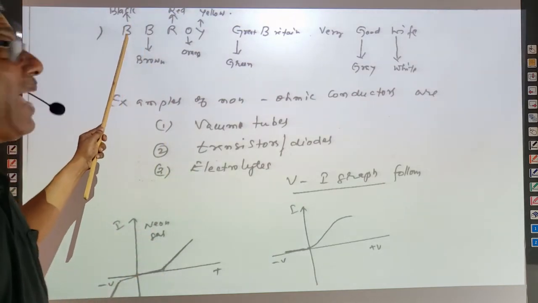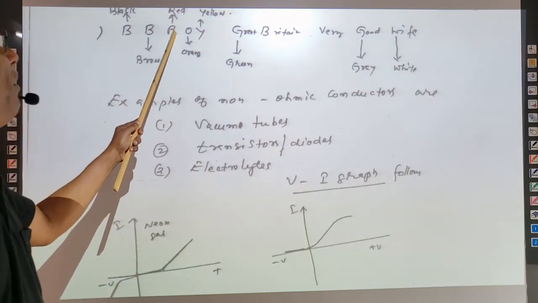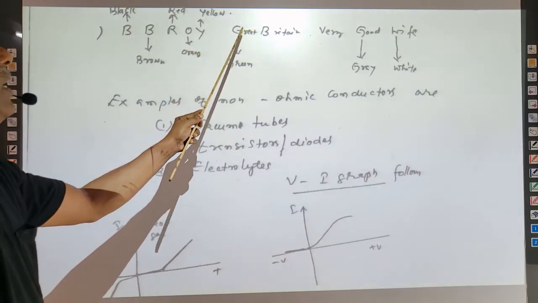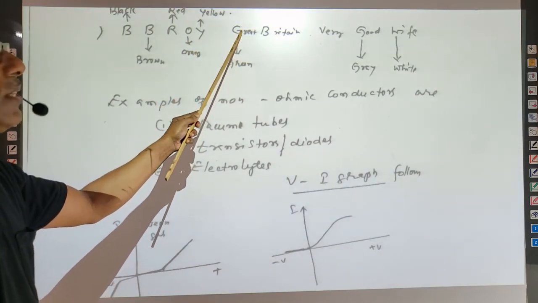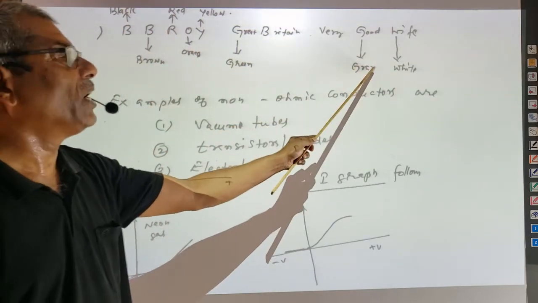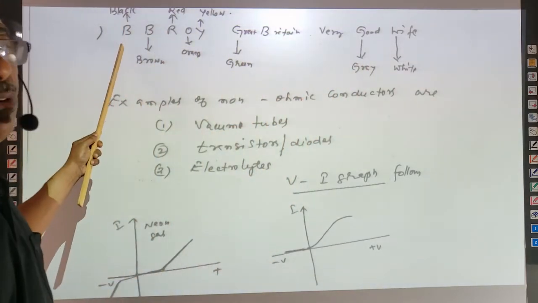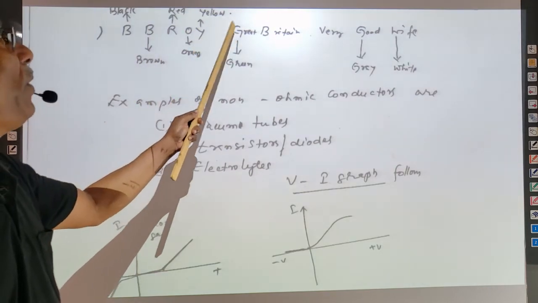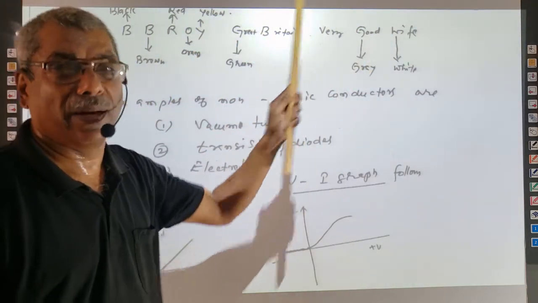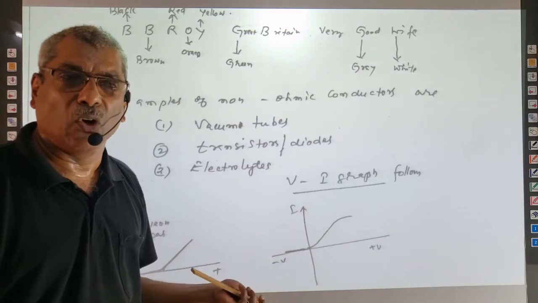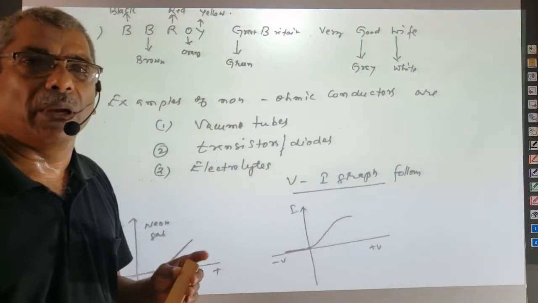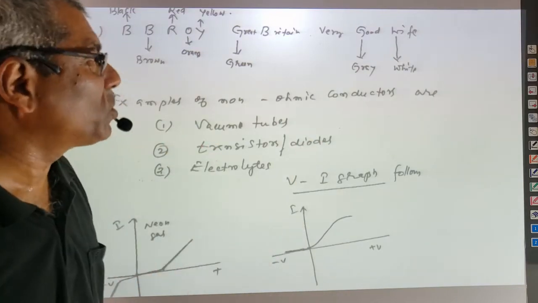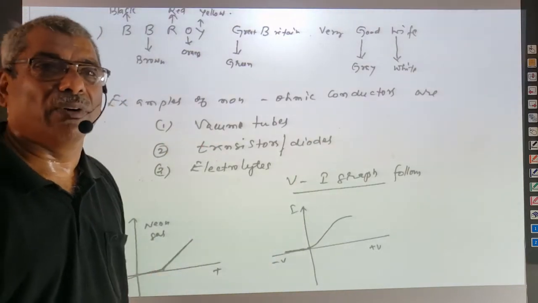This B is black, this is brown, this is red, this is orange, this is yellow. And in Great, the first G is green and the next G is grey. Then you will start from 0: 1, 2, 3, 4, 5, 6, 7, 8, 9. All these values can be obtained from this slogan, B.B. Roy, Great Britain, very good wife.